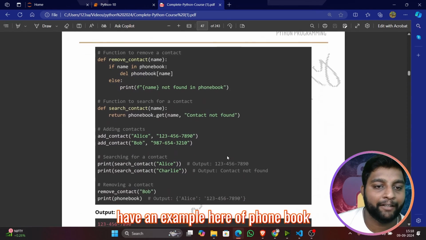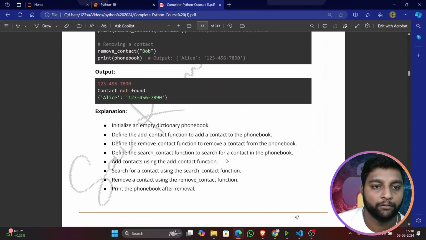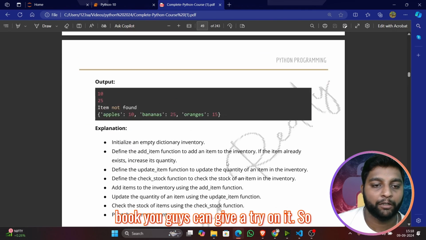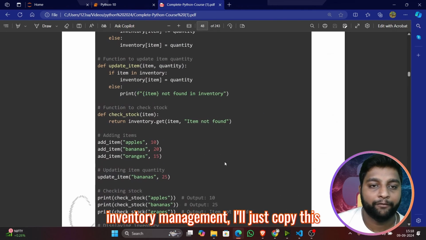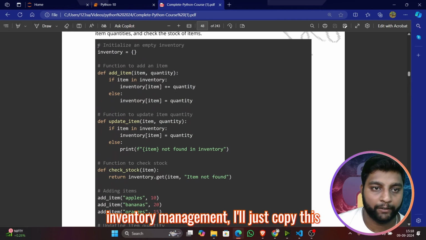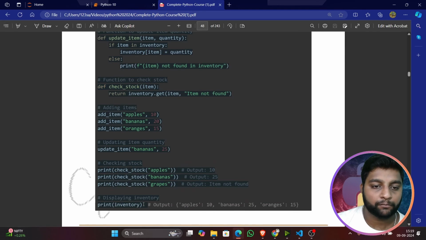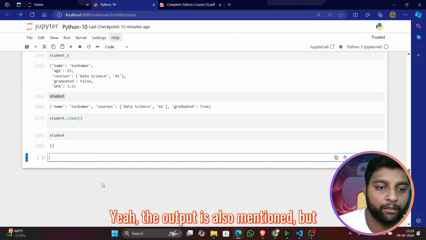After this, we have an example of phone book and inventory management. The phone book you guys can give a try. For inventory management, I'll just copy this code and explain it once. The output is also mentioned.